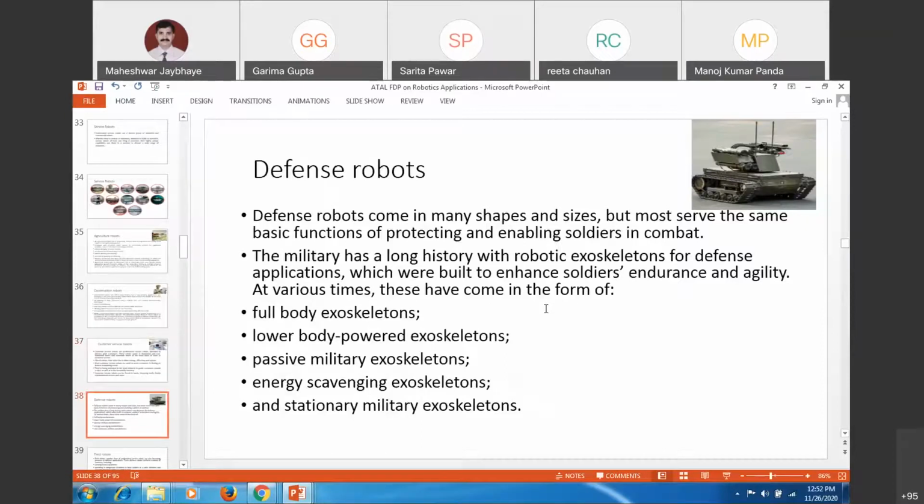Defense applications: majority of these you will find in exoskeletons, enhancing the power of the wearer. Passive military exoskeletons, scavenging exoskeletons, stationary military exoskeletons, or surveillance applications of mobile robots. You can use them for getting information.